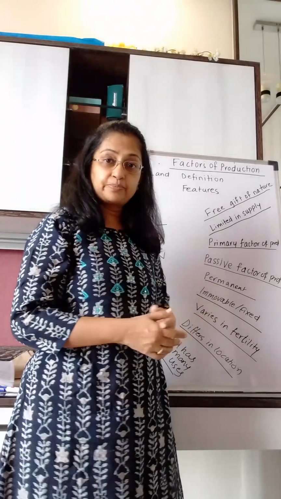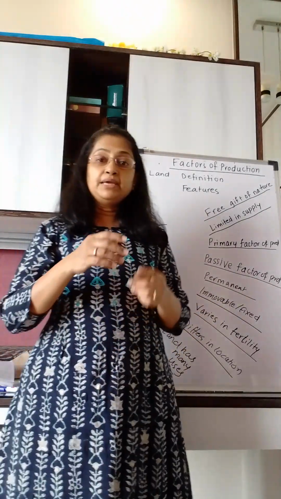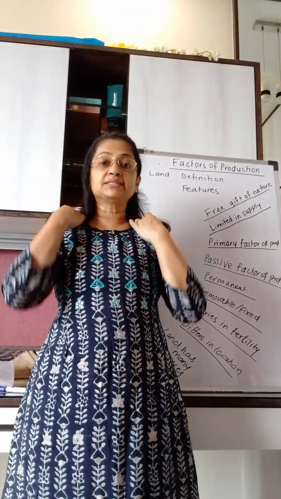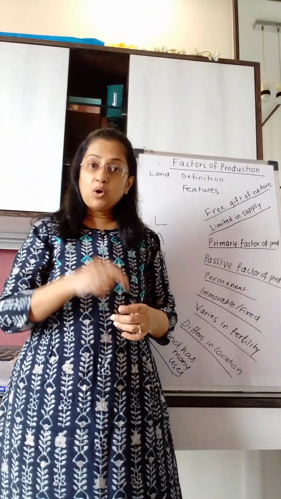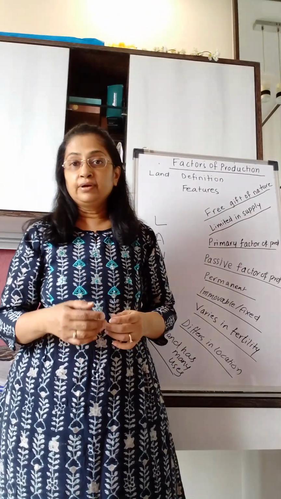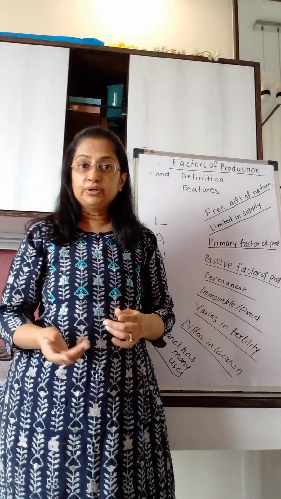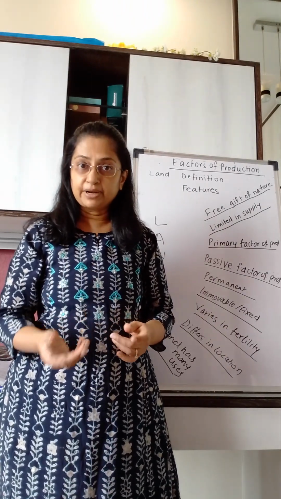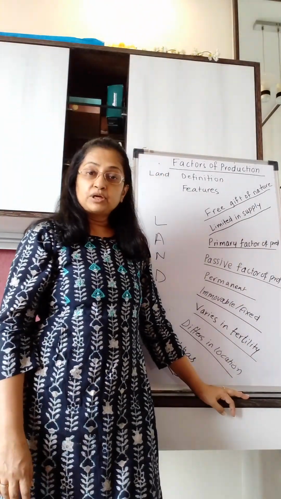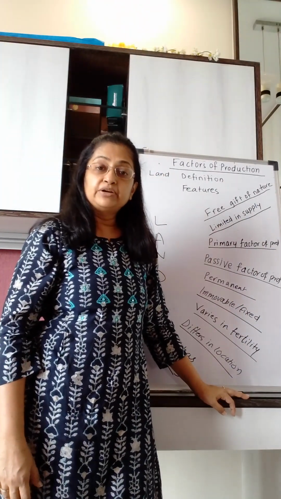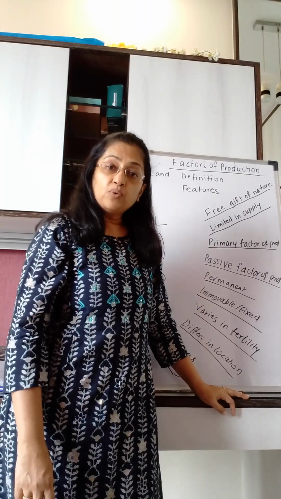Land is a passive factor of production. By passive we mean it cannot do anything by itself. It needs the efforts of human beings to work on it. Only then it can give yield or output, or it can give some productivity. So land is a passive factor of production. It cannot do anything by itself. It requires human effort to work on it.